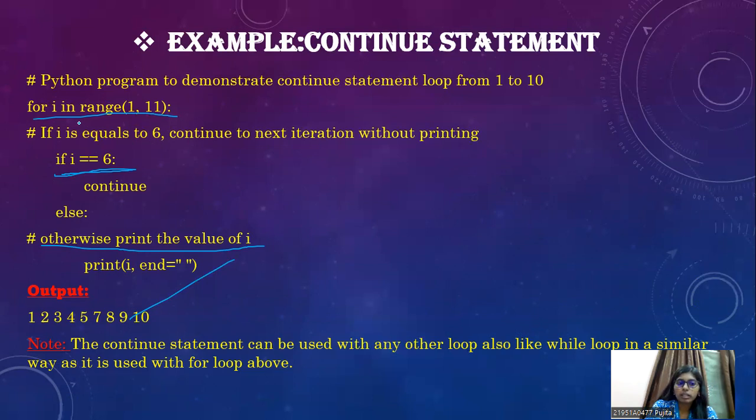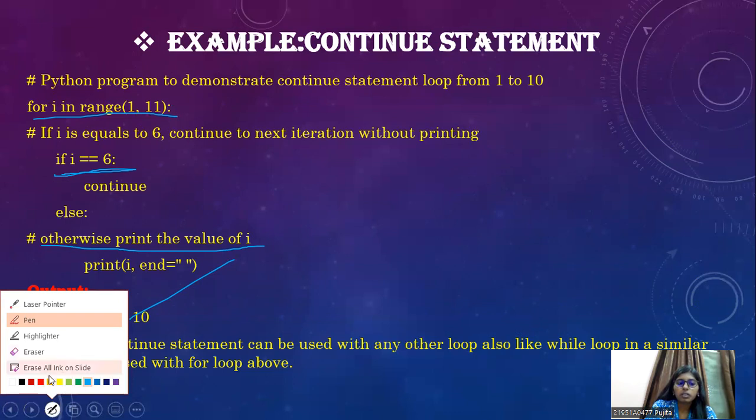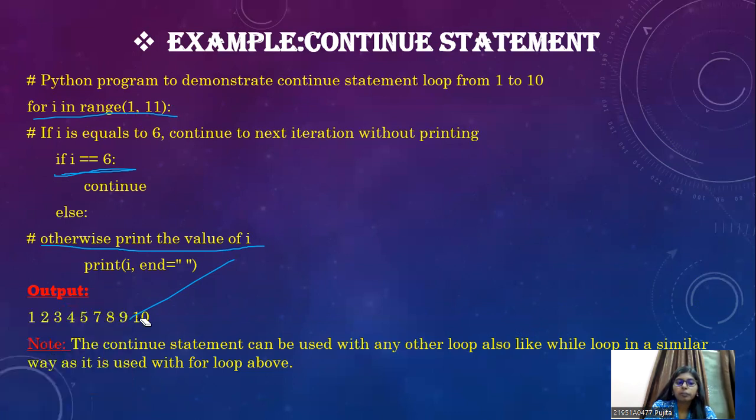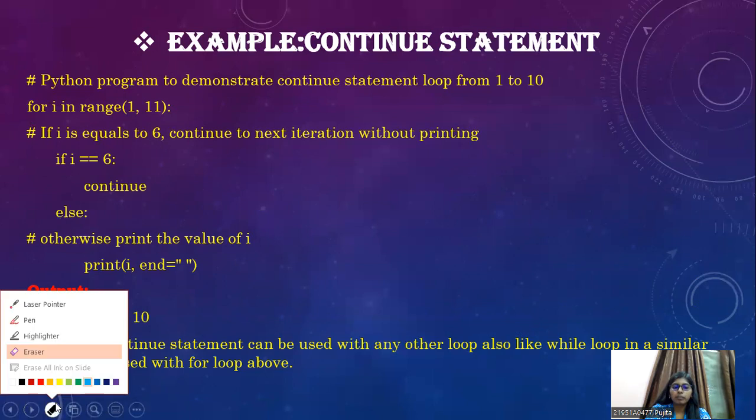So if it is used in this range of a for loop, it can also be used with a while loop in a similar way.